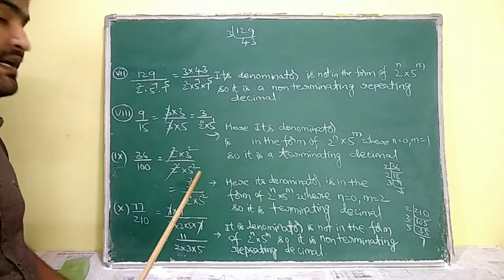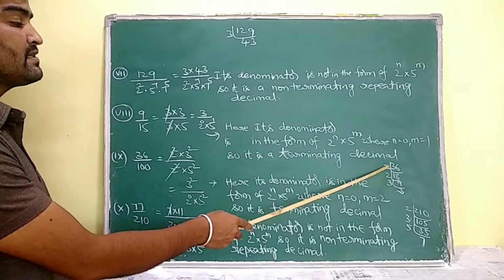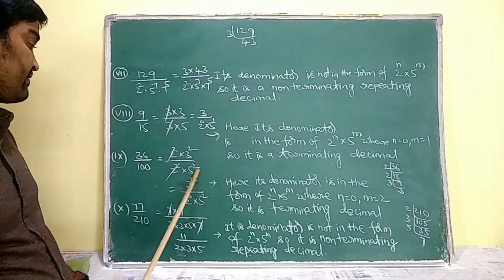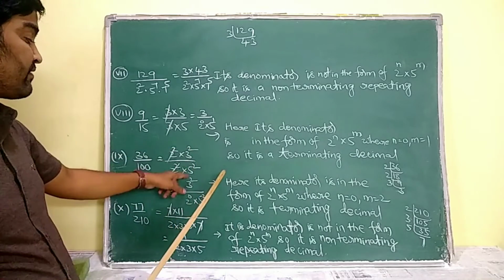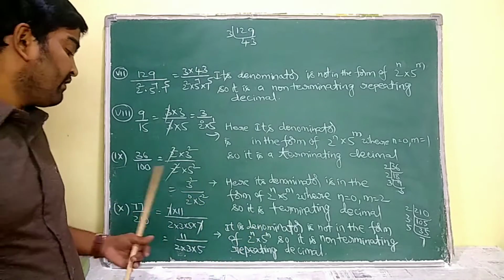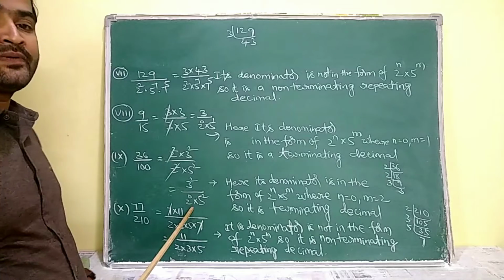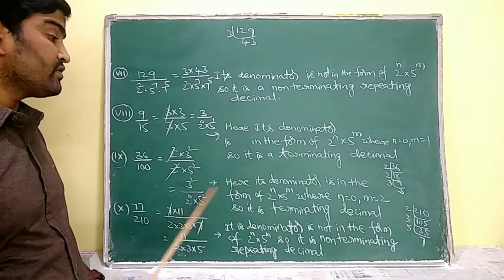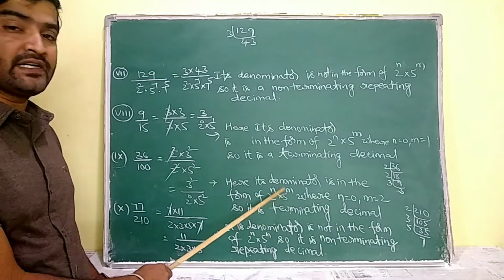Coming to this 36 by 100, see, 36 is going to be prime factorized as 2 square into 3 square. And we know 100 means 2 square into 5 square. One 2 square and another 2 square are going to be cancelled. Then 3 square by 5 square is left. That is 3 square by 2 power of 0 into 5 square. So see, here the denominator is in the form of 2 power of n into 5 power of m, where n is equal to 0 and m is equal to 2. So it is a terminating decimal.